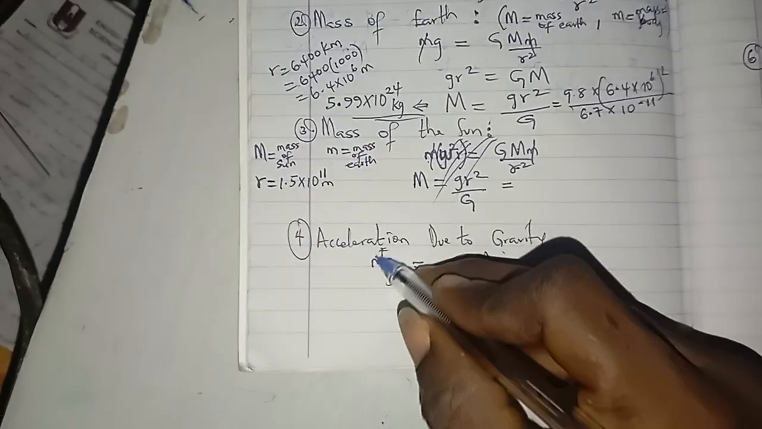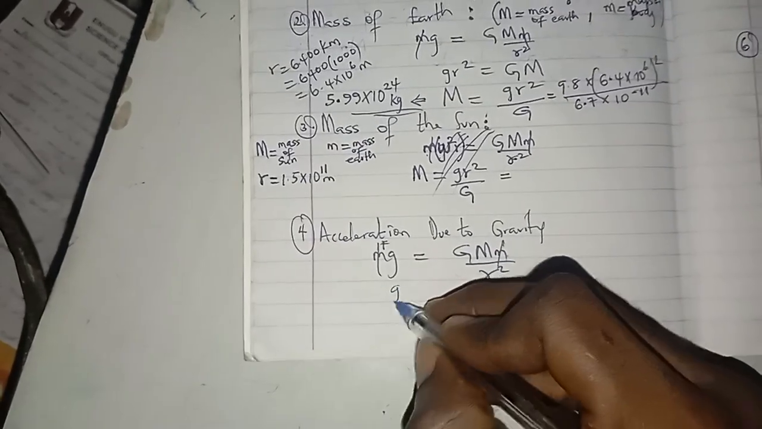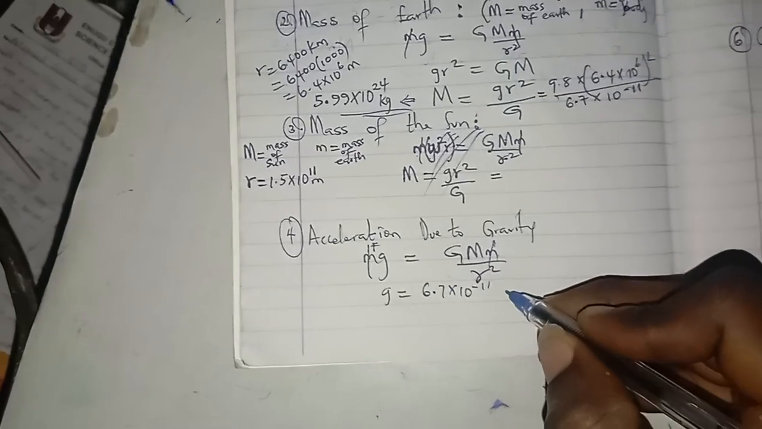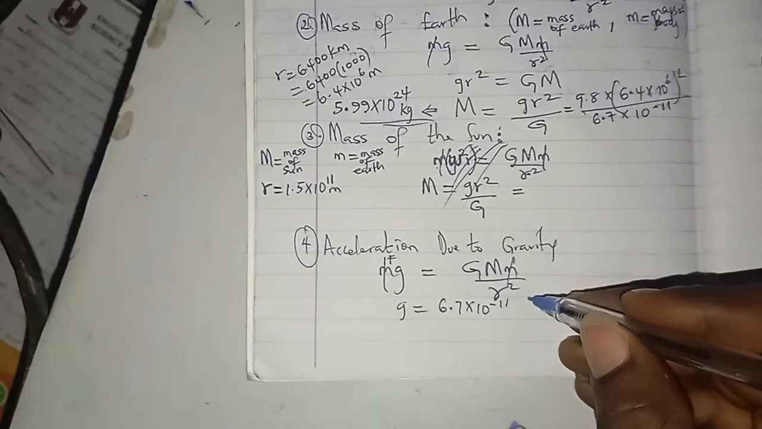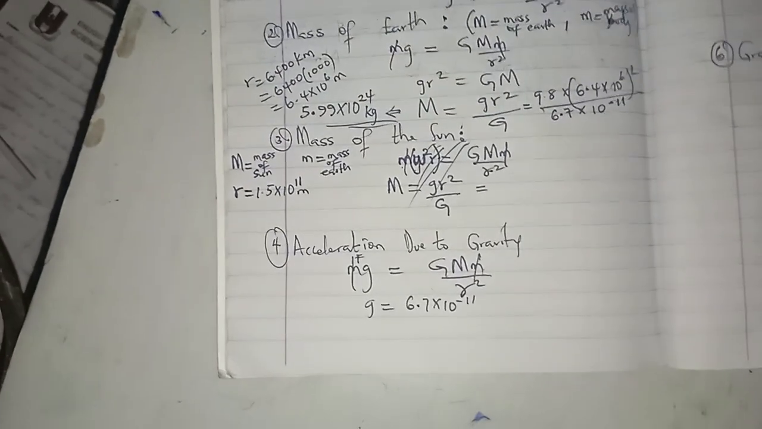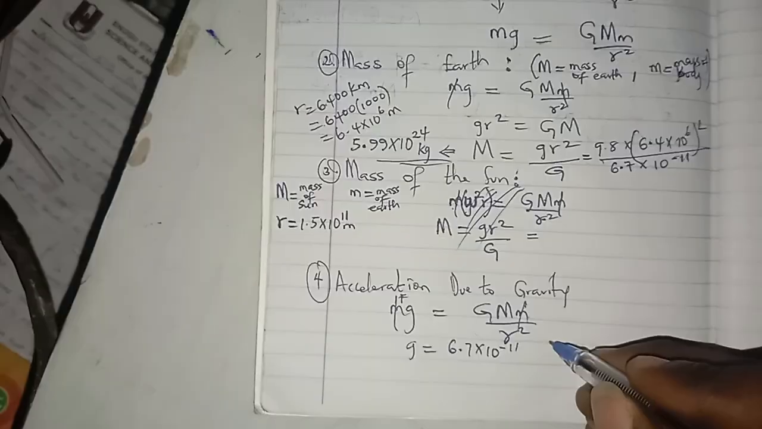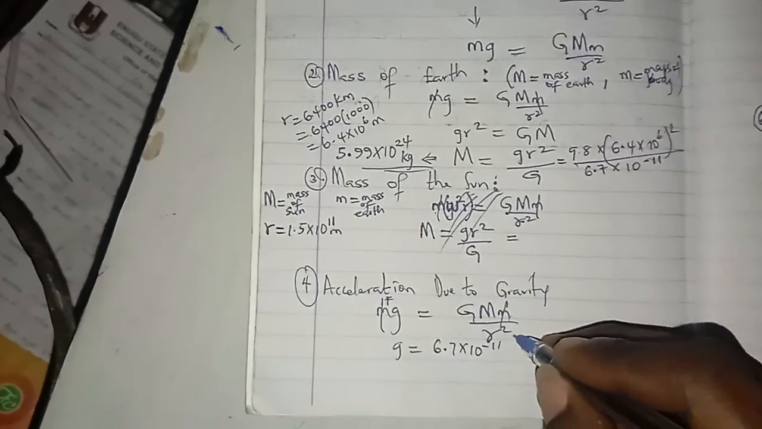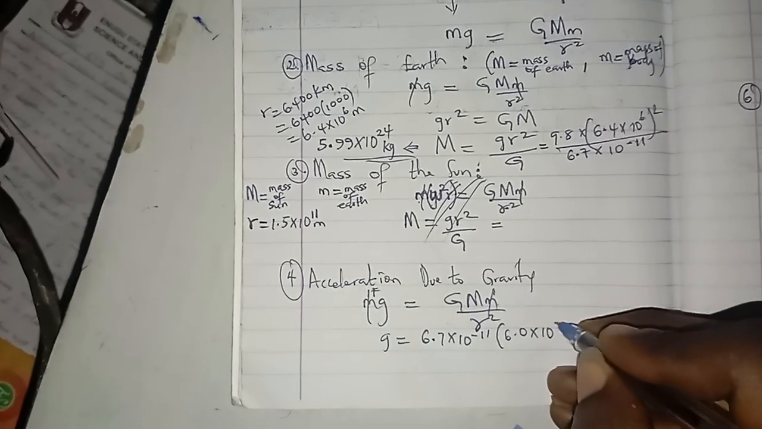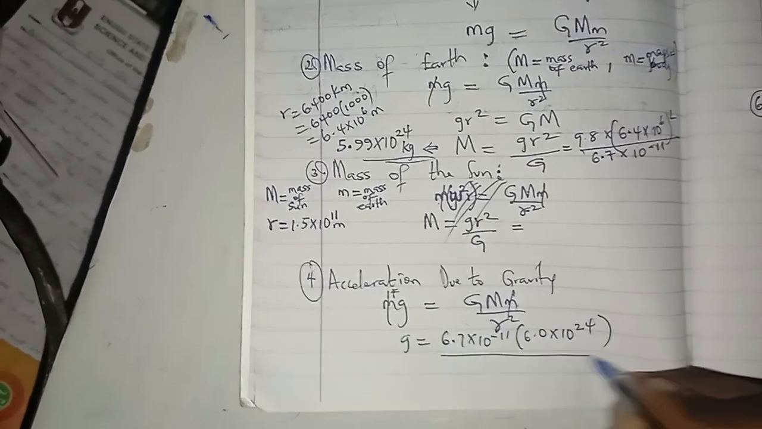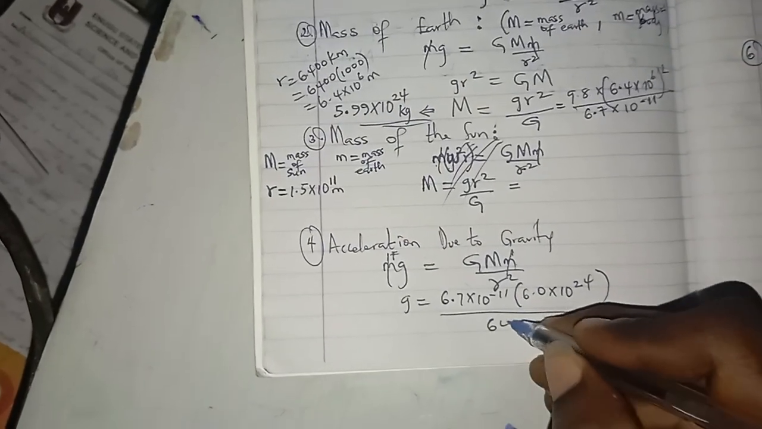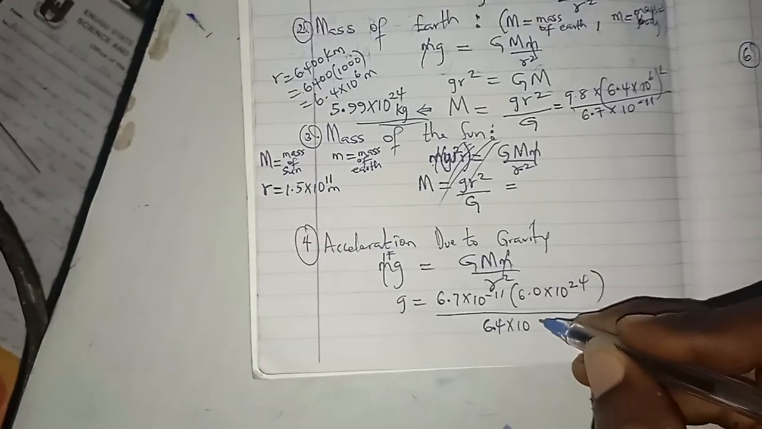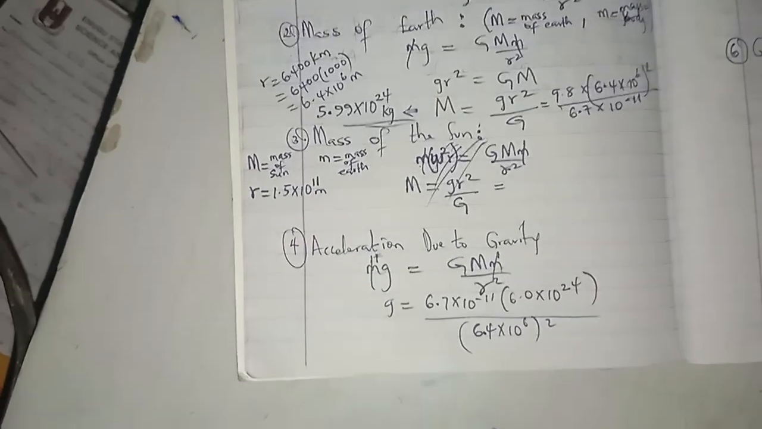So if I have this, just cancel this, you now have g is equals to G, which is 6.7 times 10 raised to the power minus 11, then the mass of the Earth. What did we get the mass of Earth to be? The mass of the Earth that we did now should be 6.0 times 10 raised to the power 24, all over the radius of the Earth, which is 6.4 times 10 raised to the power 6, all squared. So let's punch it.